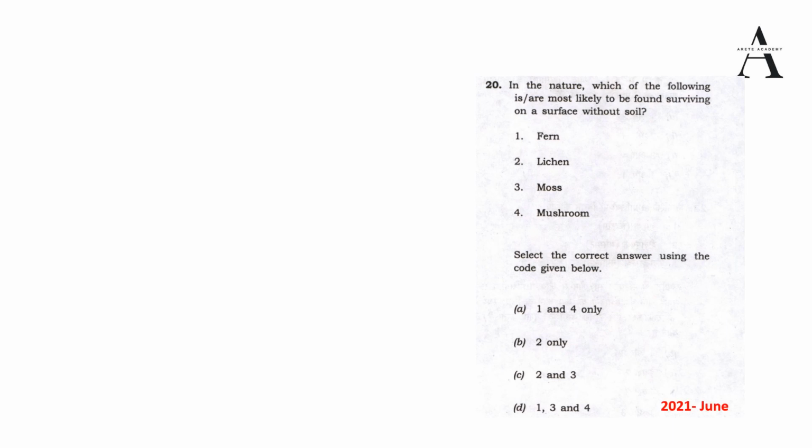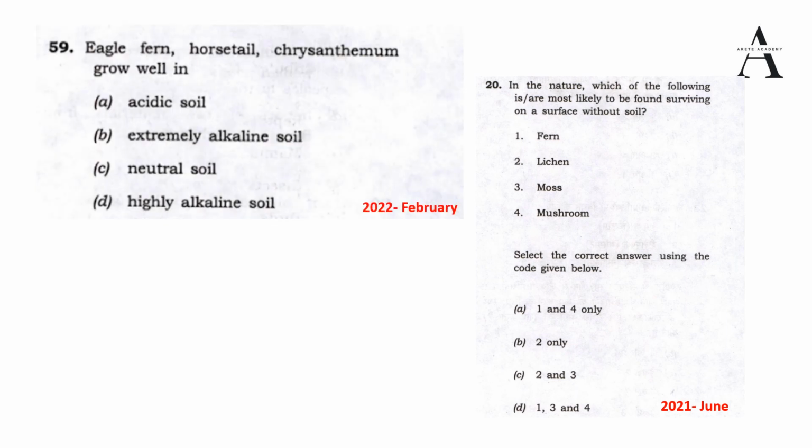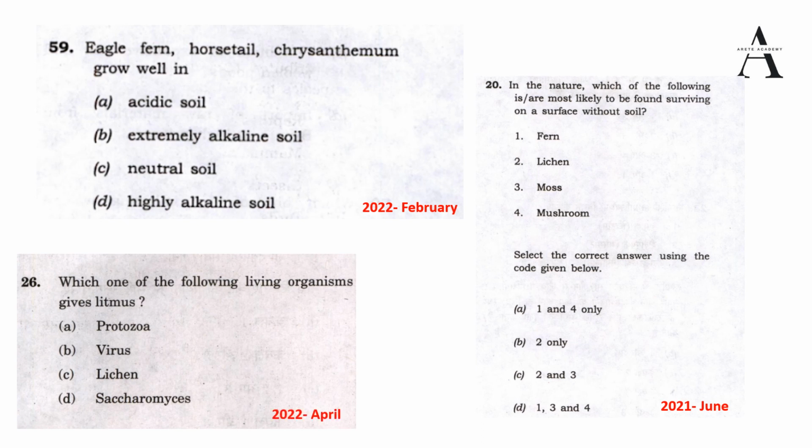However, this question was asked by UPSC in the 2021 prelims, that is June last year. This year in February 2022, UPSC asked: Eagle fern, horsetail and chrysanthemum, they grow well in which type of soil? So this was also a question. See, fern, the theme is the same. They are going deeper into that. Again, in April 2022, they asked: which one of the following living organisms gives litmus? Protozoa, virus, lichen, or Saccharomyces? We will discuss what Saccharomyces is.